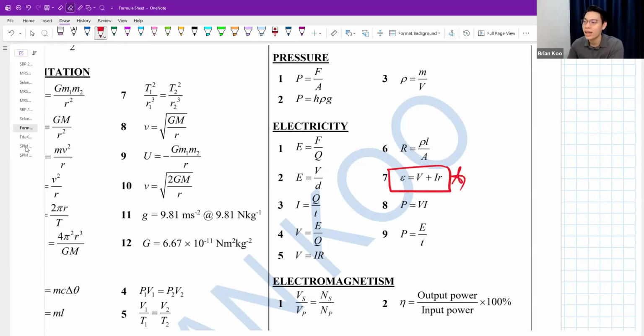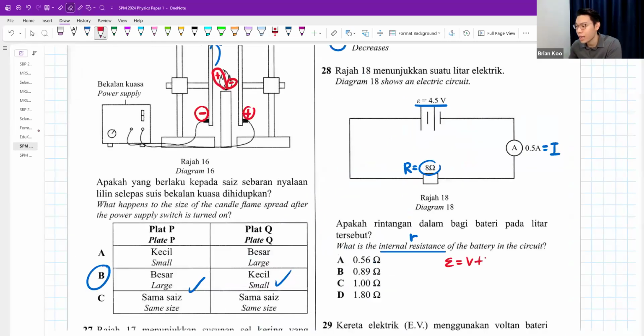So confirm this already. E is equal to V plus Ir. e.m.f is 4.5. V is... Okay, guys, we don't have the V. I got the I though. I want to find the small r, but I don't have the V. You know what? V you can always change to IR. Okay, maybe I write all together in the next step.